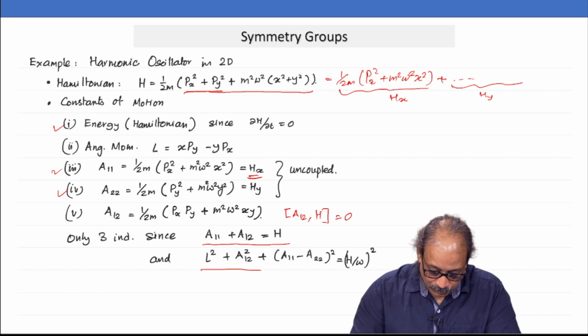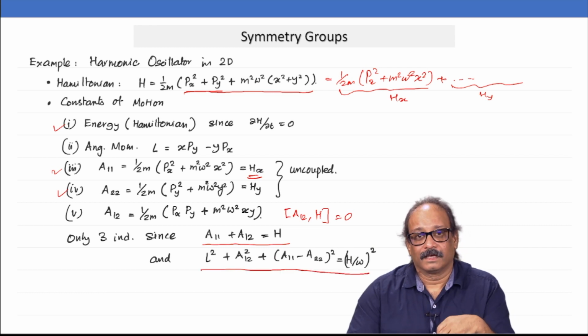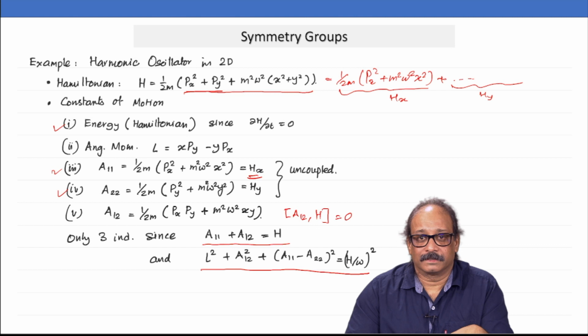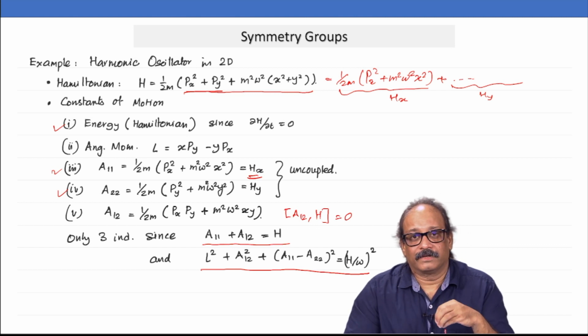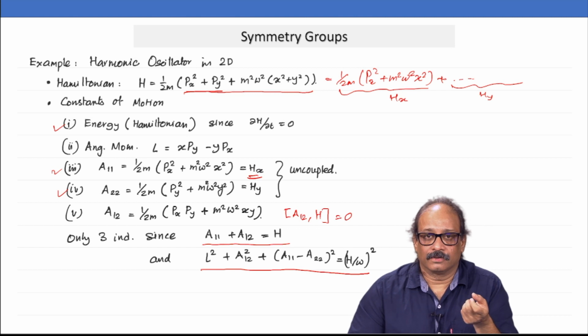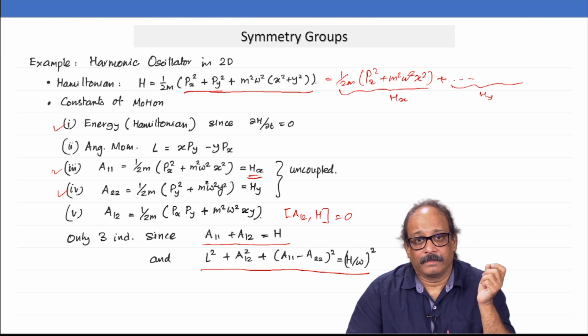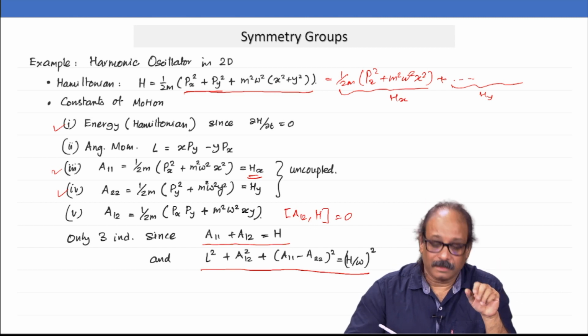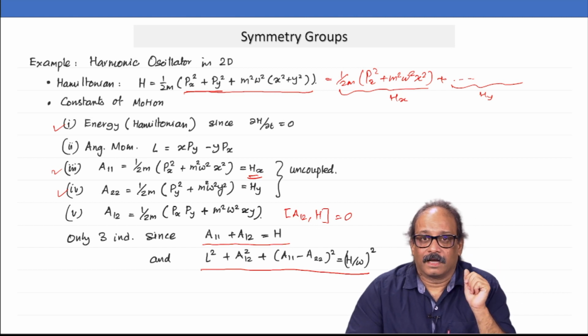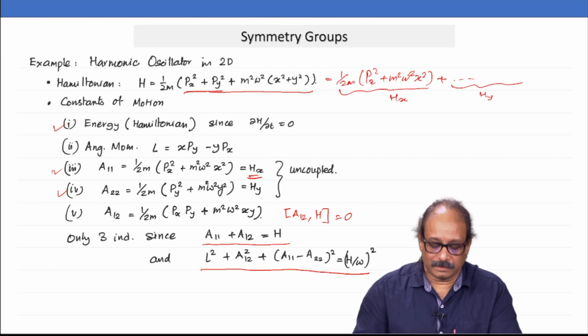Of course, you have to expand everything and check that this identity holds, that L square plus A12 square plus (A11 minus A22) square is also equal to H square by omega square. So, I had 5 listed quantities there, out of which because of 2 equations only 3 are independent, and that is what we were expecting.